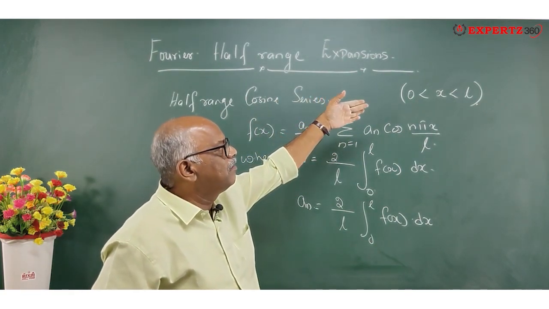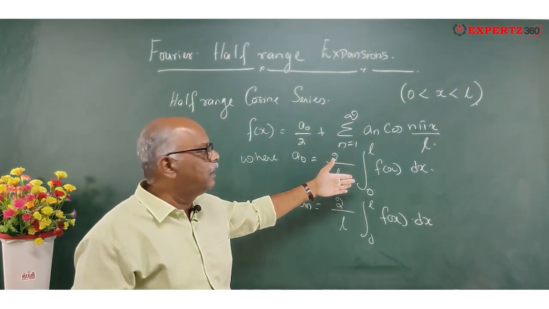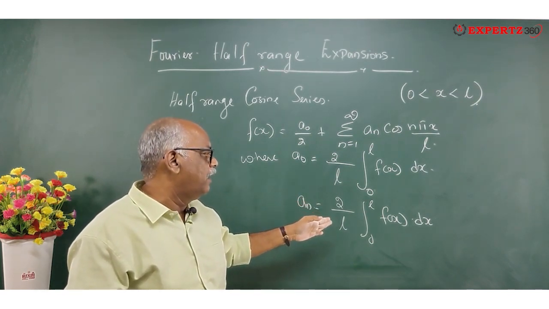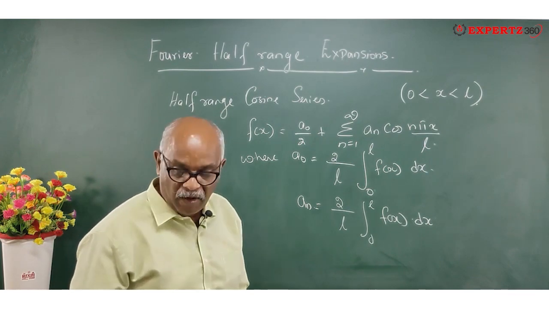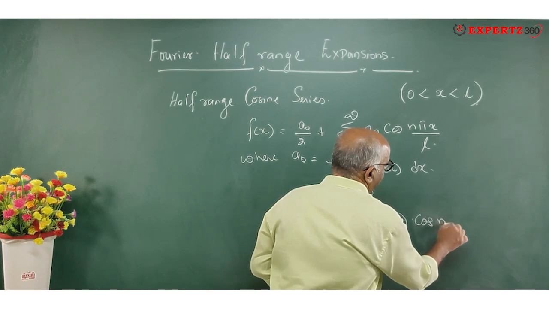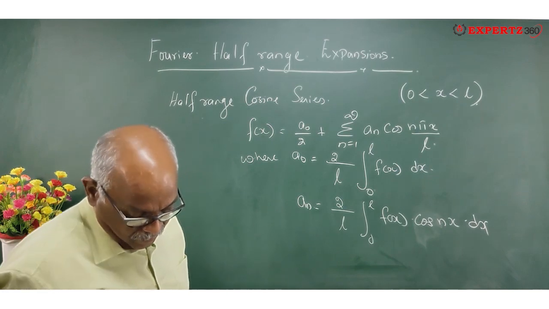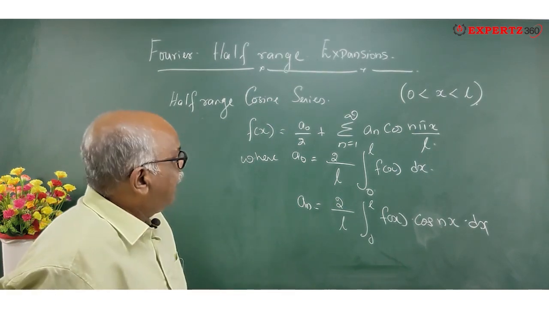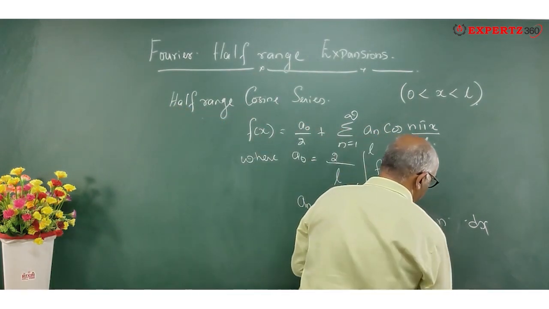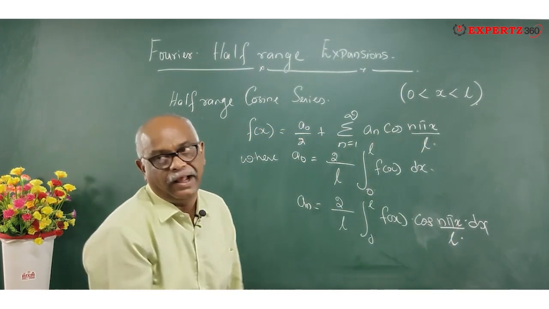And it is for the range 0 less than x less than L. Now, a naught is equal to 2 by L integral 0 to L f of x dx, and a n is equal to 2 by L integral 0 to L f of x, I'm sorry, this is cos n pi x by L dx, because the range is from 0 to L.